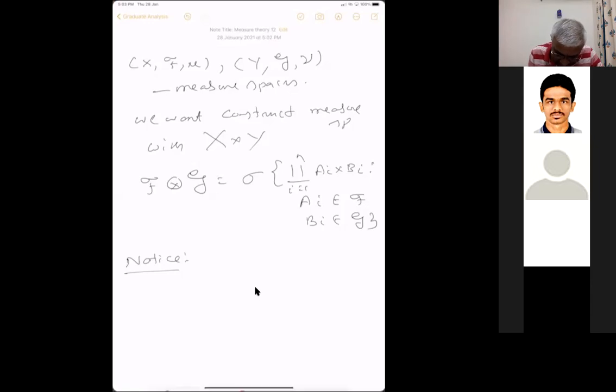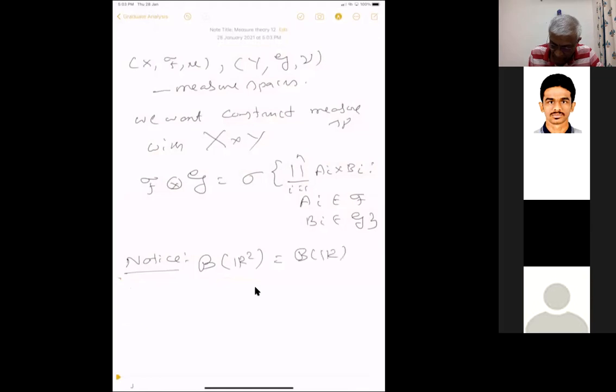Okay, so here I want to notice that the Borel sigma algebra on R2, which has open sets, is the same as this. Please notice this. And I think this should be easy. So this way is clear.